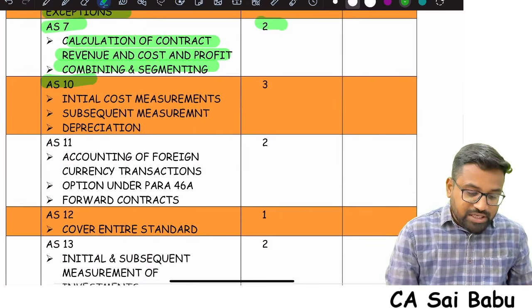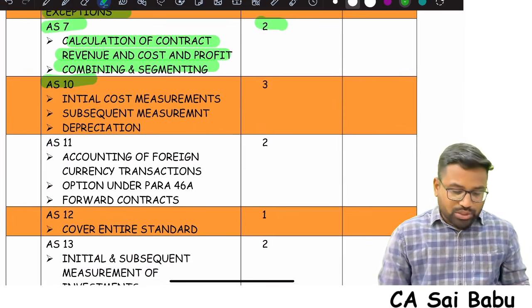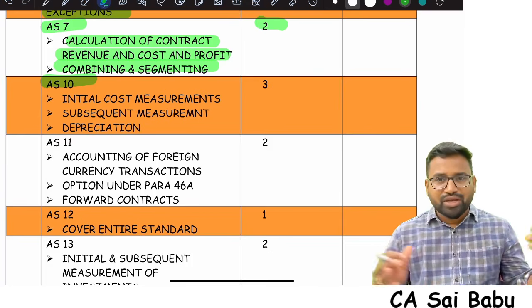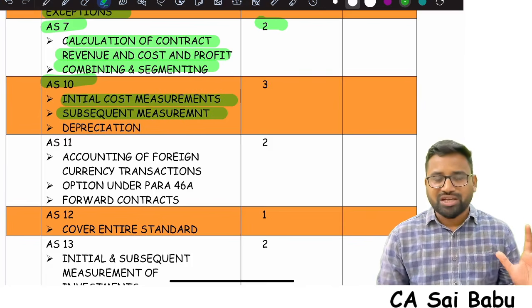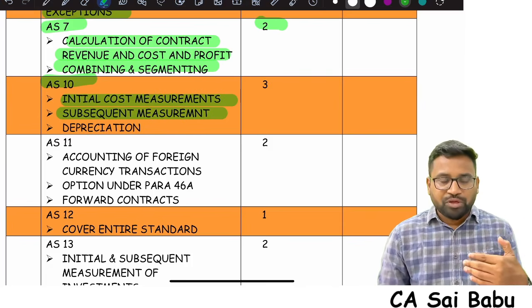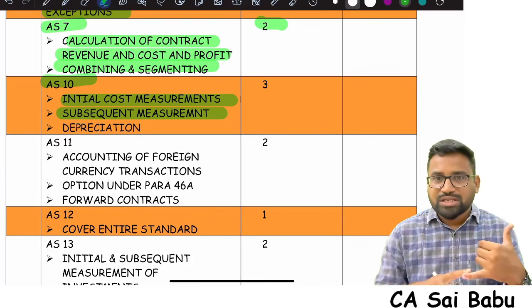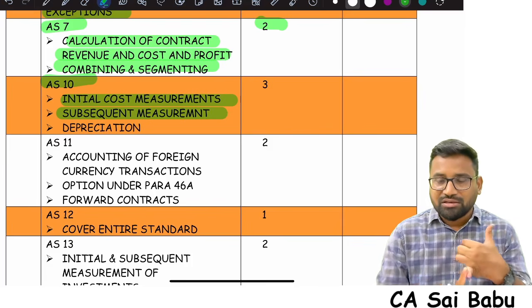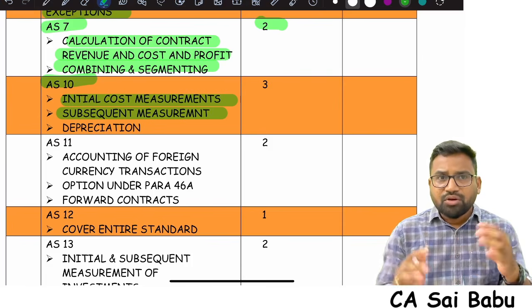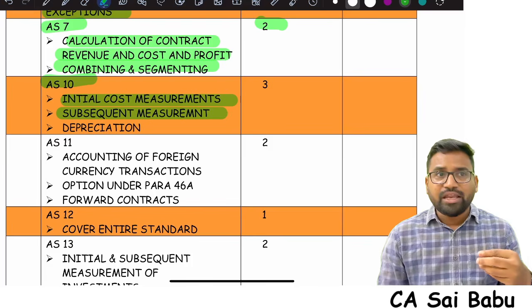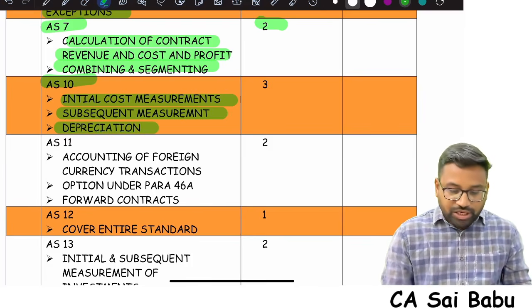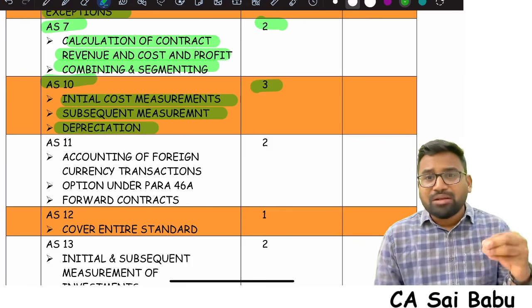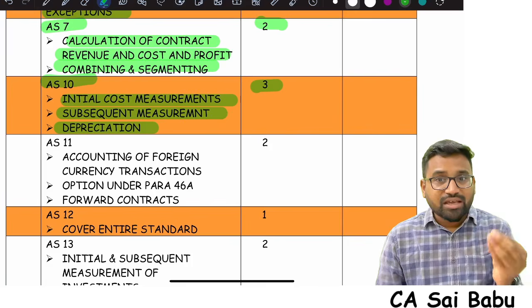Now coming to AS10, every attempt they're asking one question, sir. AS10 is such a big standard. Focus on the initial cost measurement and subsequent cost measurement. Initially, when PPE is acquired, what are the cost elements, especially decommissioning cost, what are the different costs we need to add, any attributable cost, all those things, and the depreciation topic. 3 hours is what you need to spend. And also fundamentals, sir, the recognition criteria is the area they are testing.